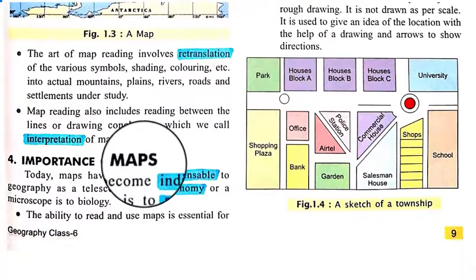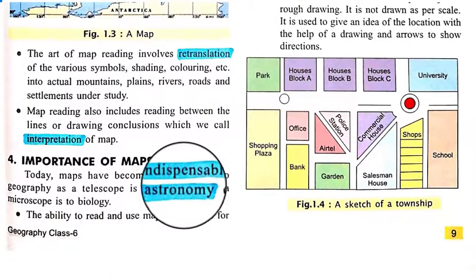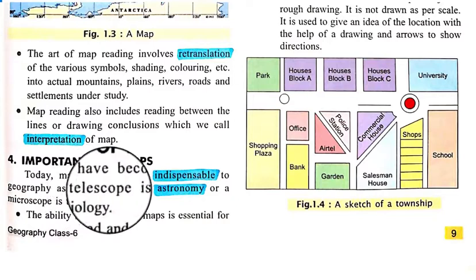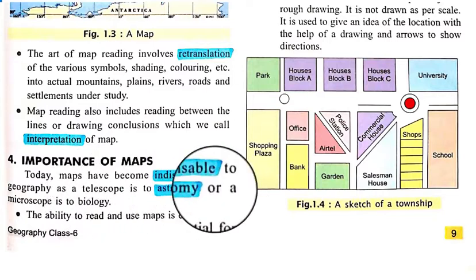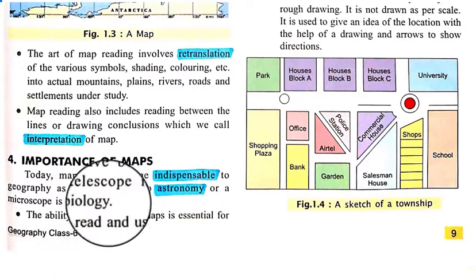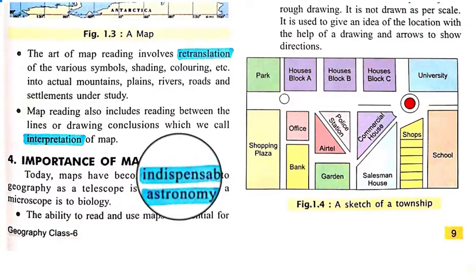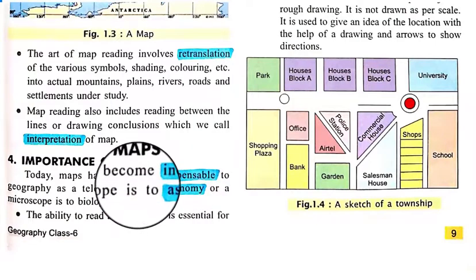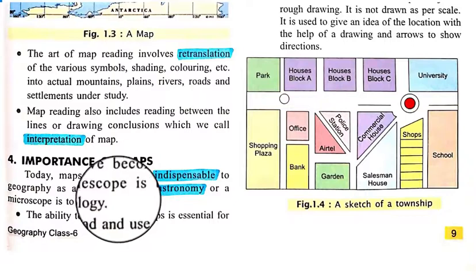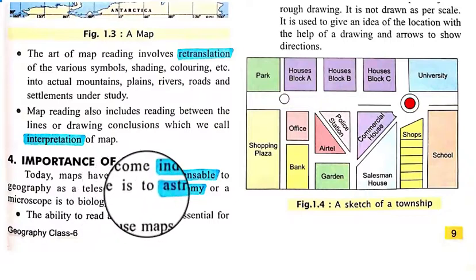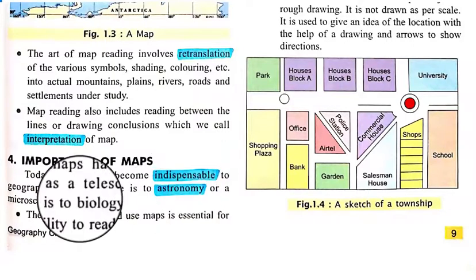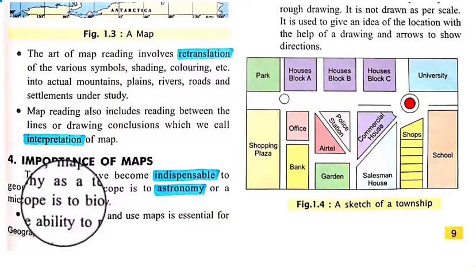Next is the importance of maps. Today maps have become indispensable to the geographer as a telescope is to astronomy or a microscope is to biology. So this is very important for us, basically for geographers, like a telescope for astronomy and a microscope for biology.